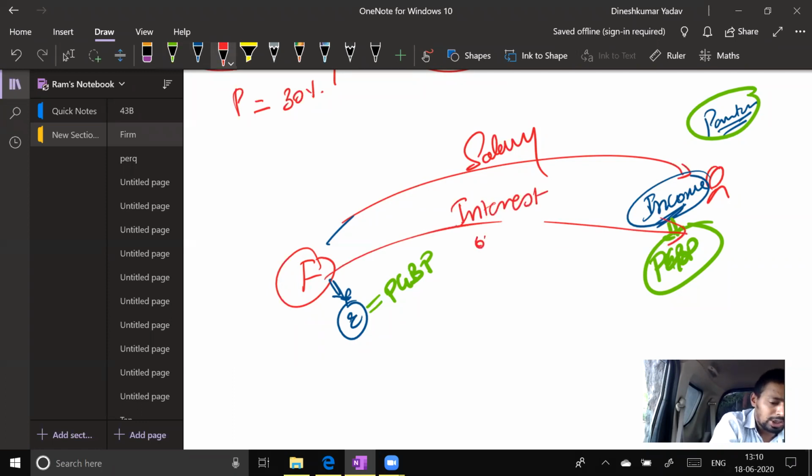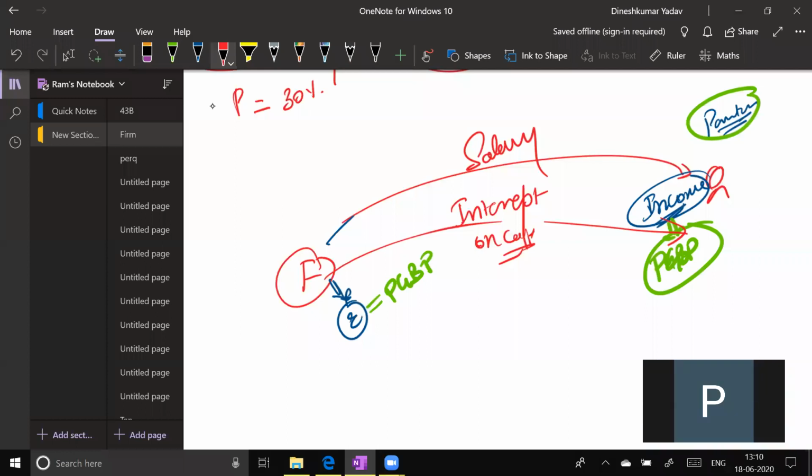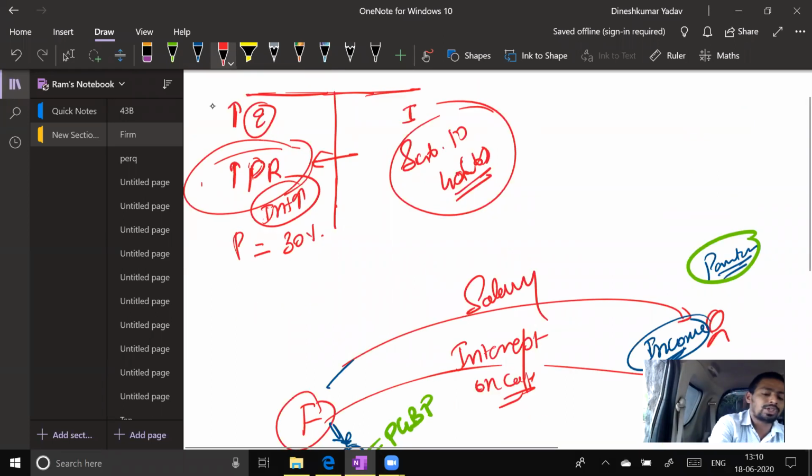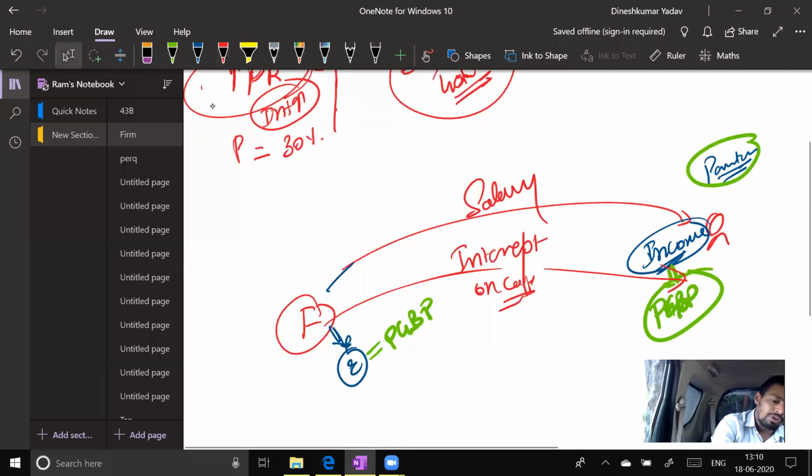Interest to partner, interest on capital. You tell me, on an average, what should be the percentage of interest that firm should give to partner? 12%. 12% is a rational rate, but if the firm wanted to book more interest, they will try to give 18%, they will try to give 20%. To control this, section 40B says, okay, we will allow you deduction, but not more than 12%.